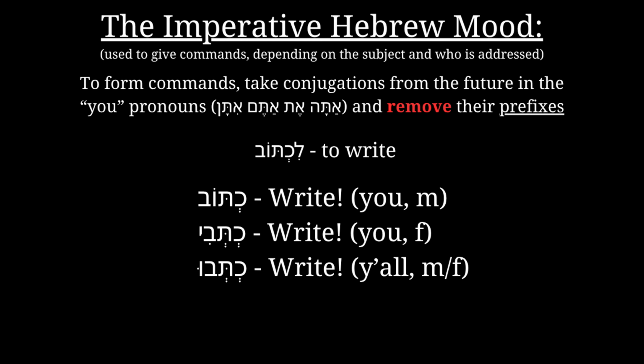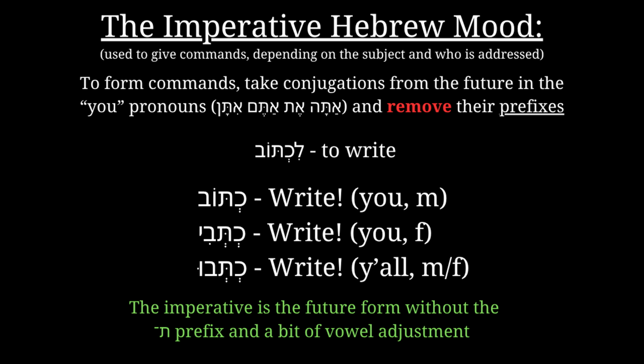Chtov, write, you masculine. Chtevi, write, you feminine. Chtevu, write, y'all masculine or feminine. Basically, the imperative is the future form without the t prefix and a bit of vowel adjustment.